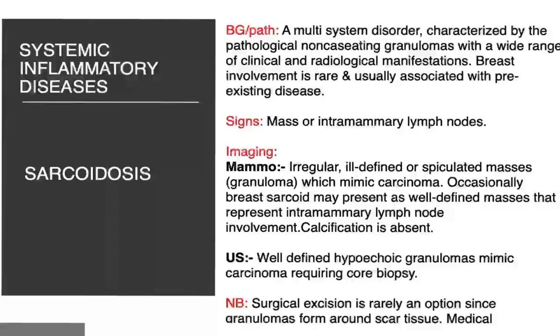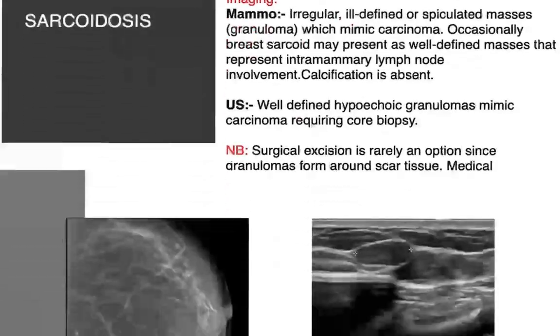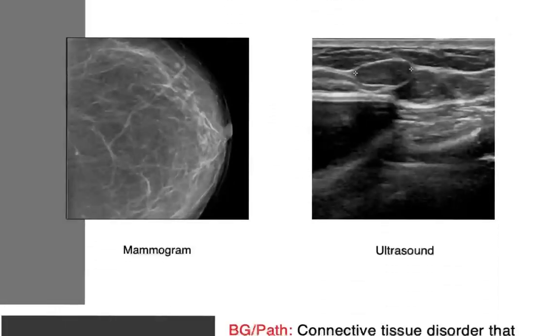Imaging wise, on mammography, irregular, ill-defined or spiculated masses which mimic carcinoma. Occasionally, breast sarcoid may present as well-defined masses that represent inflammatory lymph node involvement. Calcification is absent. On ultrasound, well-defined hypoechoic granuloma mimics carcinoma, requiring core biopsy. These are the images of the following.